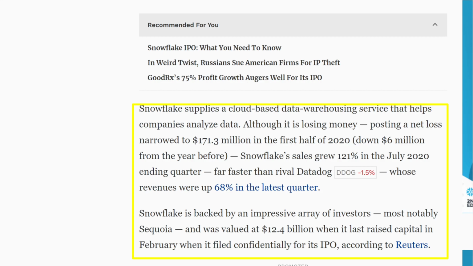So Snowflake is backed by an impressive array of investors, most notably Sequoia. It was valued at $12.4 billion when it last raised capital in February when it filed confidentially for its IPO. So that's a pretty substantial valuation for a company that's losing money.